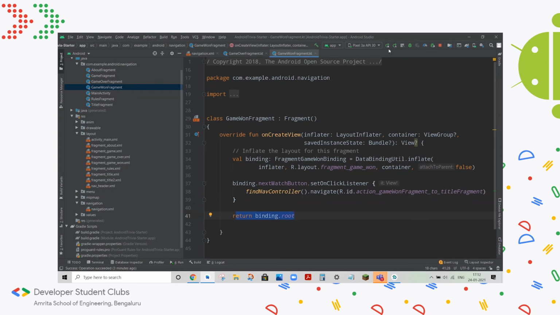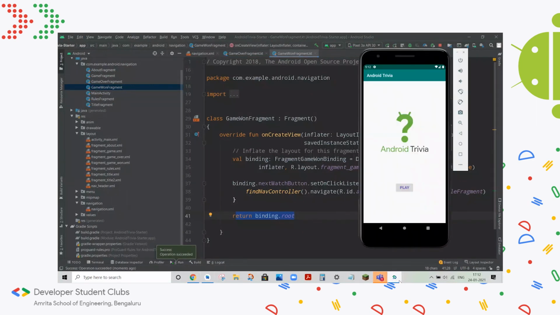I had actually, when I was doing this course myself, faced this problem and didn't realize the error for a long time, which is why I put it in here for you guys so you'd learn properly and have it stick in your brain. So if I can get this right, we'll quickly see that this works as well. Yep, so if I click next match, we're back to the starting page.